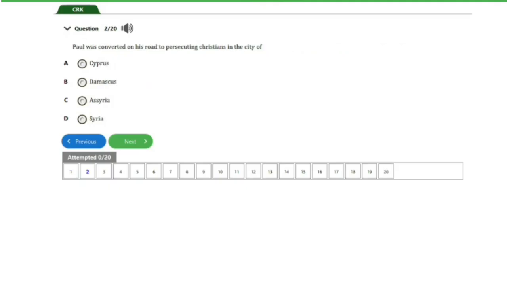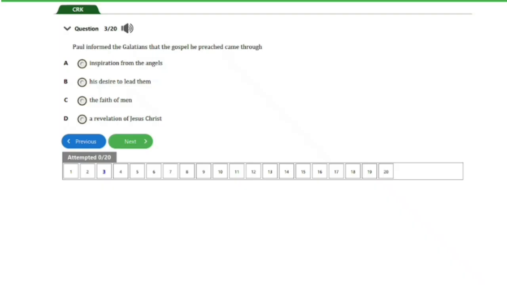We have here question number 2. It says, Paul was converted on his road to persecuting Christians in the city of A. Cyprus, B. Damascus, C. Assyria, D. Syria. So guys, the answer to this question is option B here. That's Damascus. So let's head on to the next question, guys.